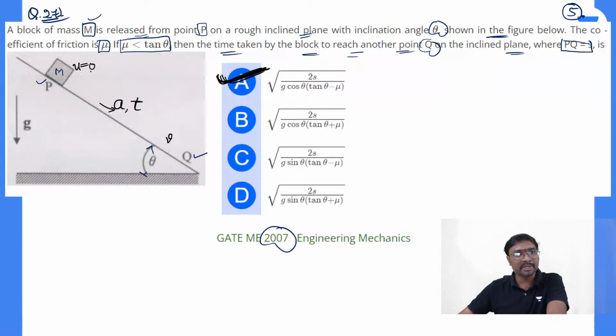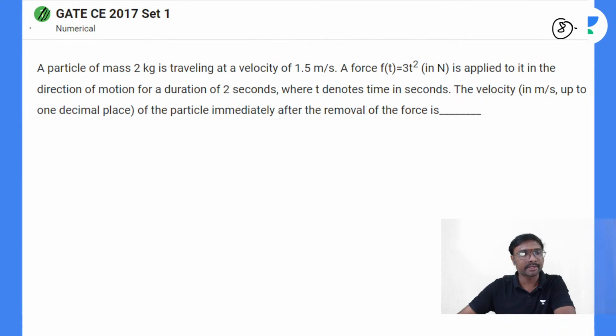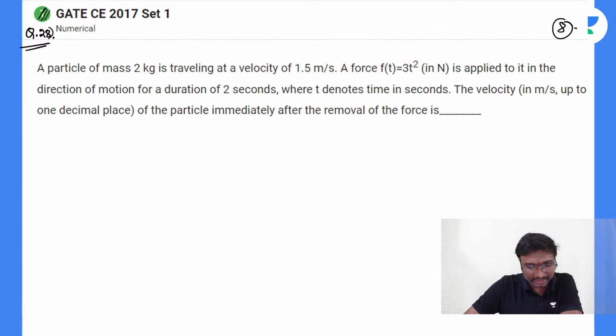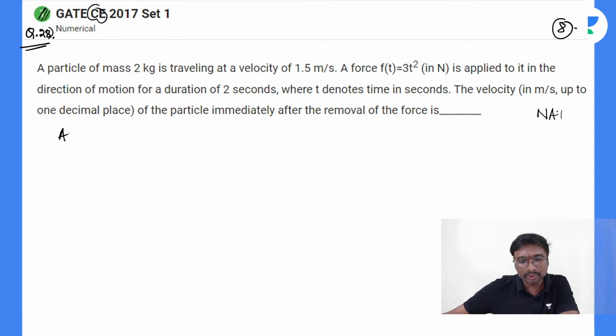So what is the question? Question number 27 done. This is your question number 28. Select the answer for this question. Question number 28, all of you. Solve this, everyone. I'll be writing the options. Try to select. It is actually a civil engineering question only, 2017 set 1. It is a numerical answer type question in NET.